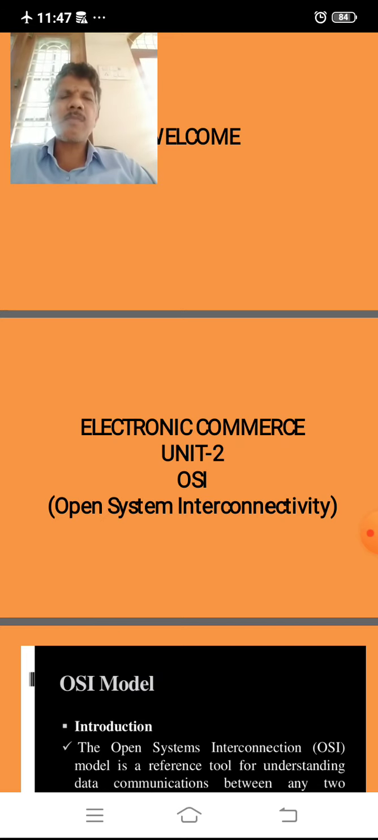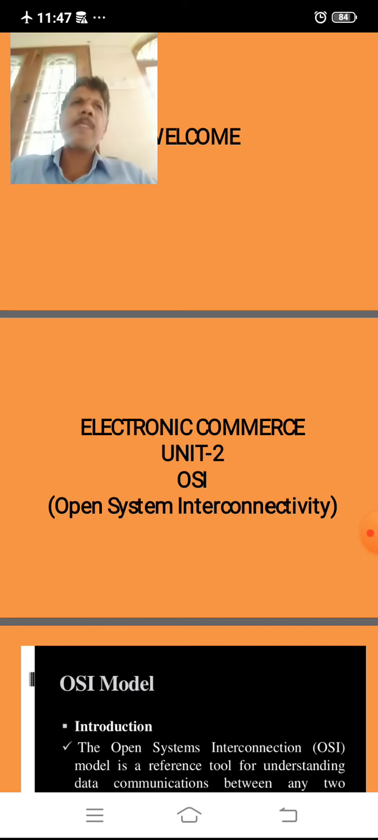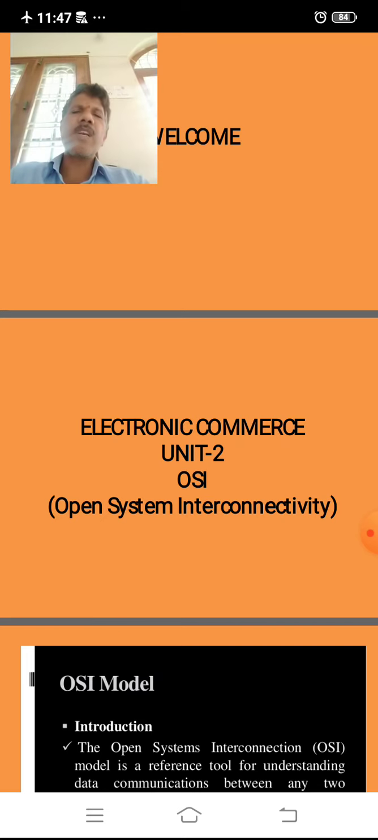Data is transferred from source to destination and among various sources. TCP/IP is developed based on the OSI reference model. Here OSI means Open System Interconnectivity. It is one of the models for establishing an internet. So based on the OSI only, the TCP/IP model was developed. That's why first we have to discuss the OSI, Open Systems Interconnectivity.